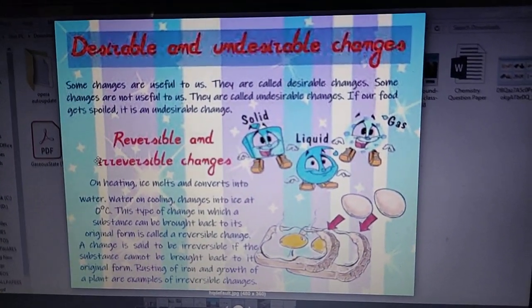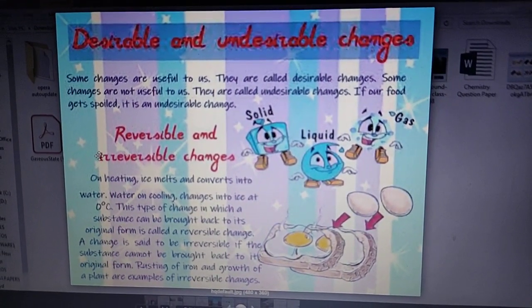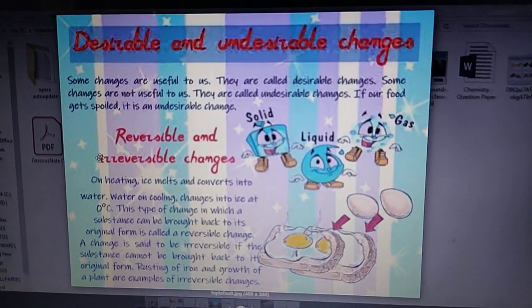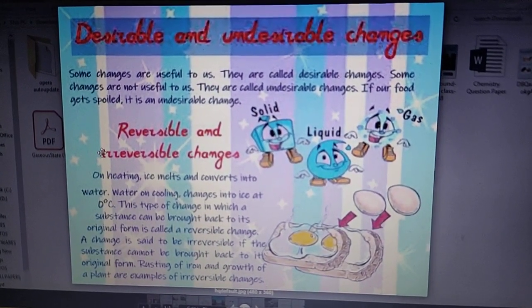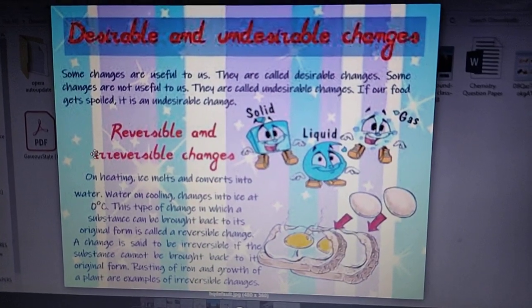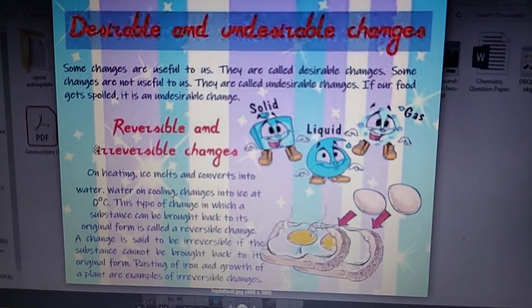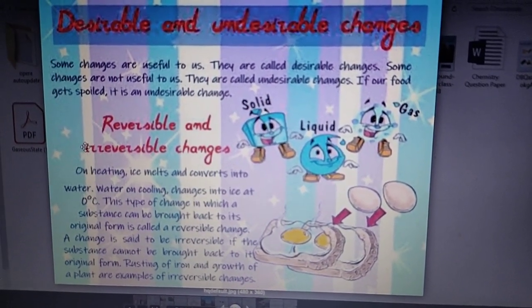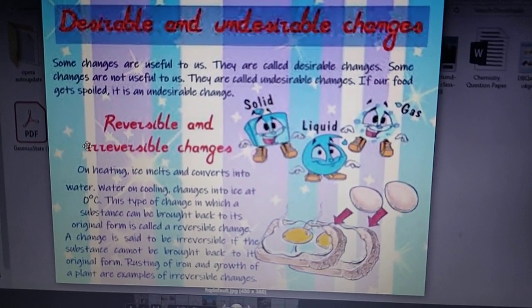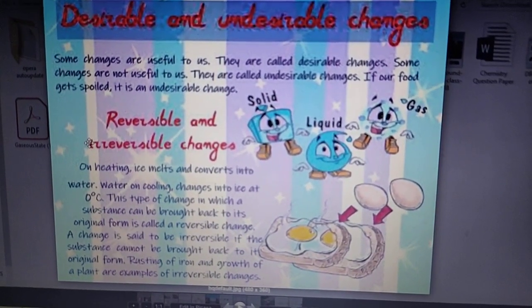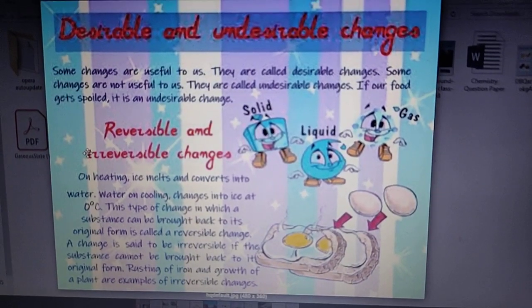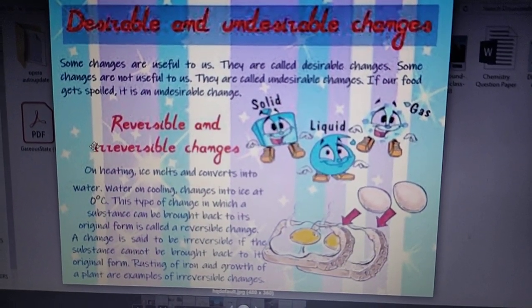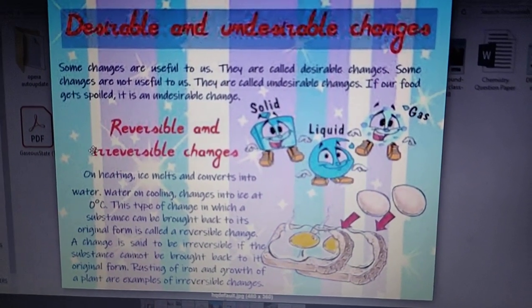One small topic is given, that is periodic and non-periodic changes. Just go through it. As the name tells, periodic changes are those which repeat themselves at regular intervals of time. We call them periodic changes: changes which repeat themselves at some regular interval of time, like changing of seasons, then recurrence of full moon and new moon. So these are the periodic changes.